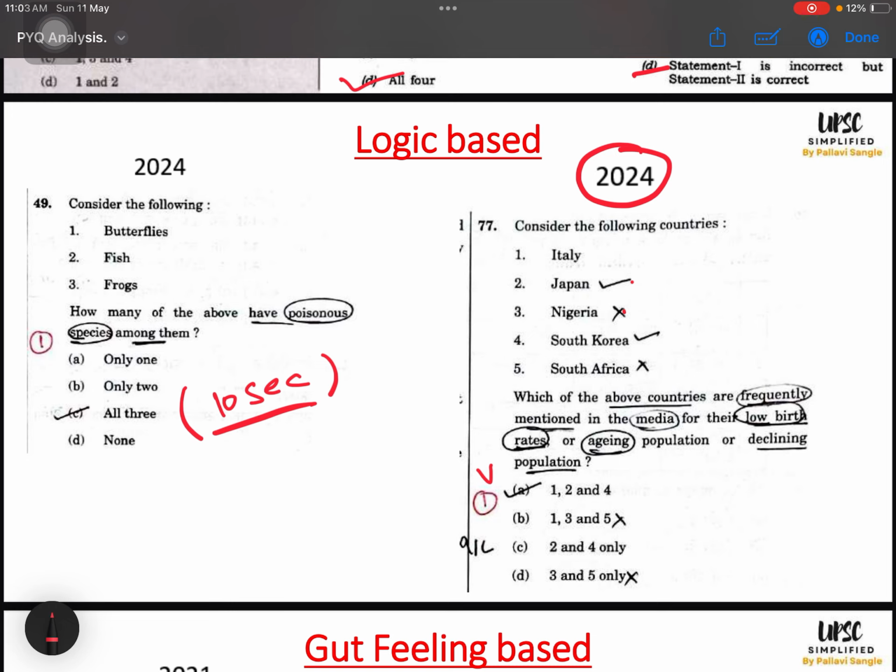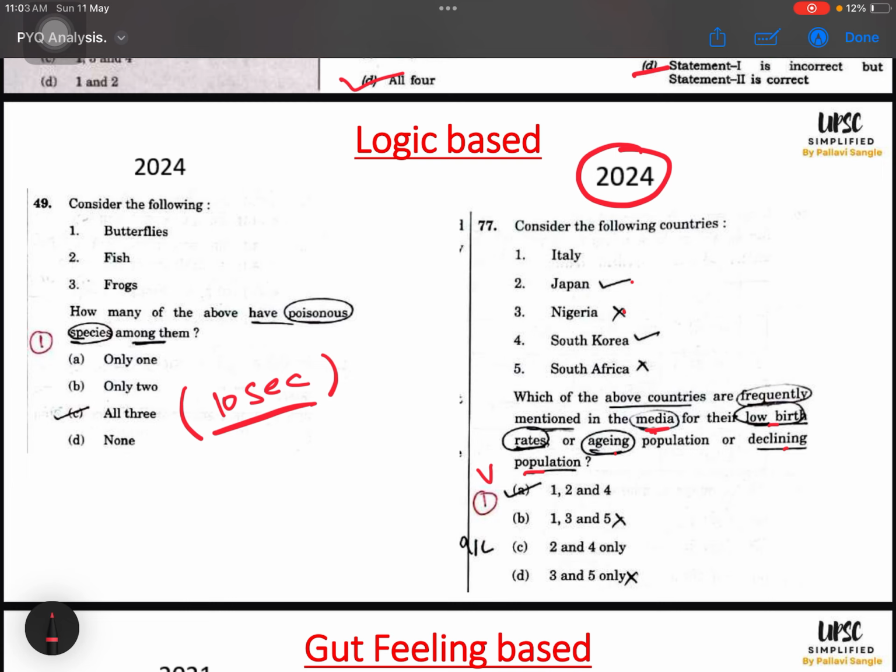Okay, so consider the following countries. Italy. Which of the following countries are frequently mentioned in media for their low birth rates, aging population and declining population? This question is also again from my 2024 paper. I have taken the screenshot of my PDF.